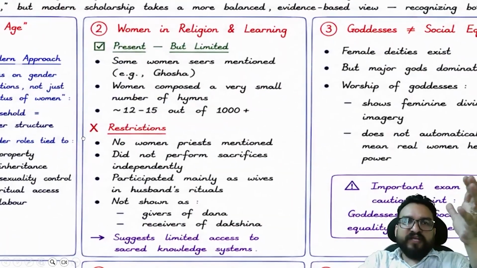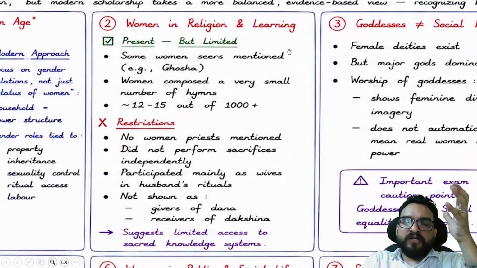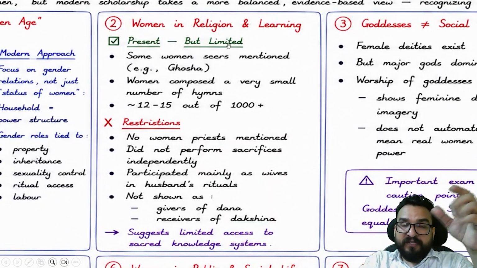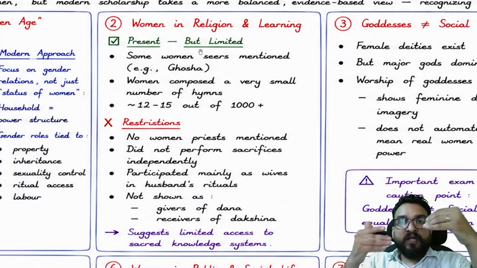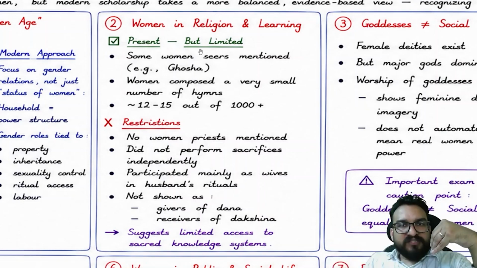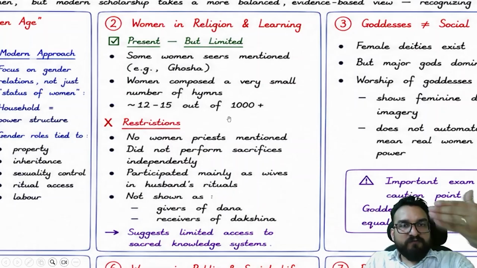Now women, yes, we have seen them in religion and learning, right? Both present but limited. Now you are giving evidence-based points. It is not that every woman was present in religion and learning, and their role was also limited. Some women seers are mentioned, like Ghosha, Lopamudra. But women composed a very small number of hymns, like 12, 15 out of 1,000. And there were more restrictions.